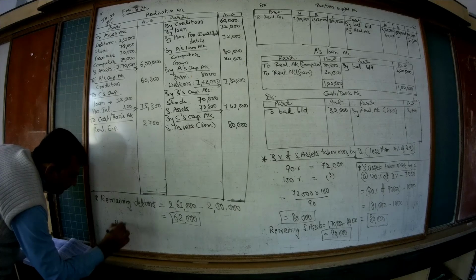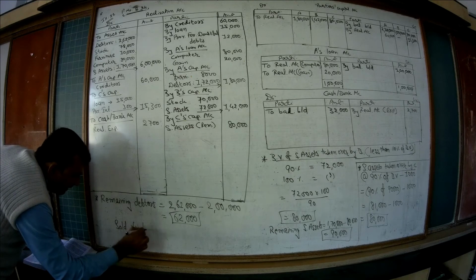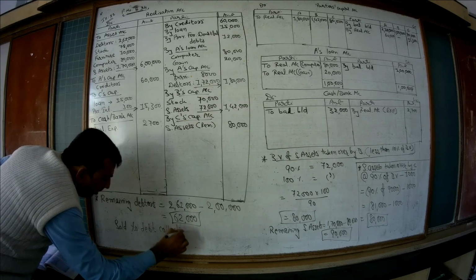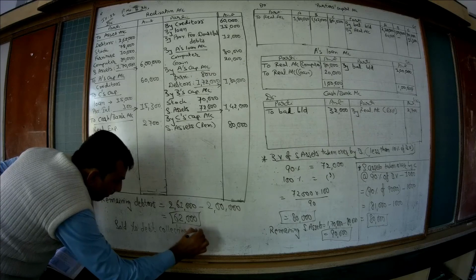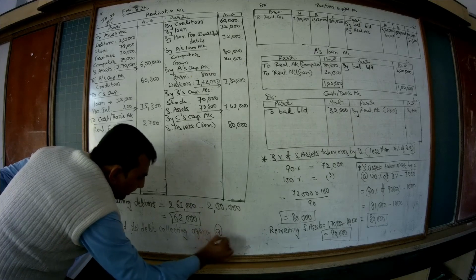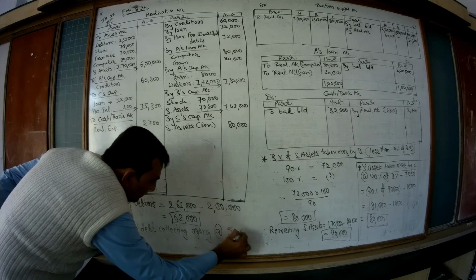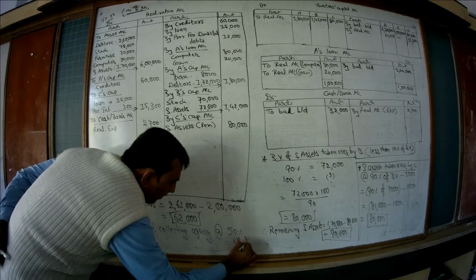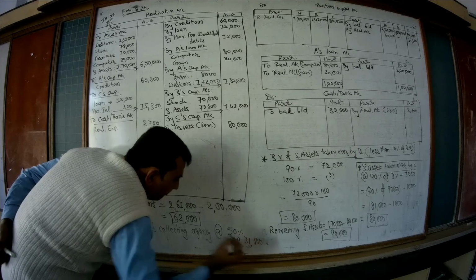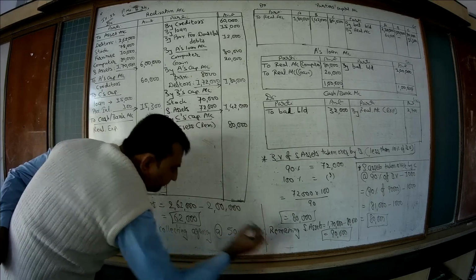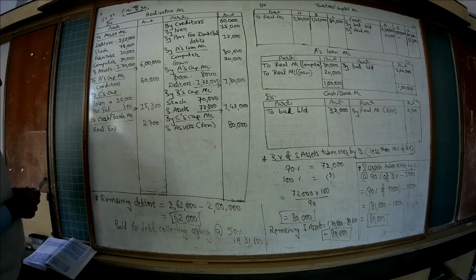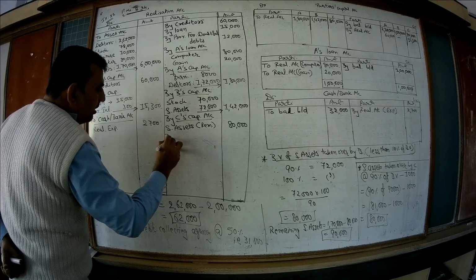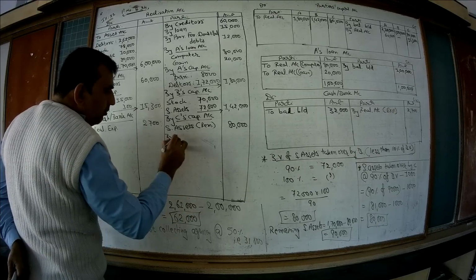Sold to debt collecting agency at the rate of 50%, that is 31,000, 50% of 62,000. So we will receive the amount by cash bank account. So cash bank account debited to realization account.